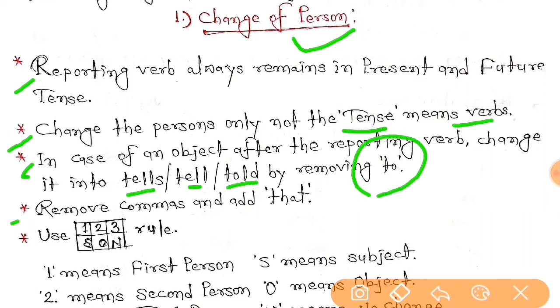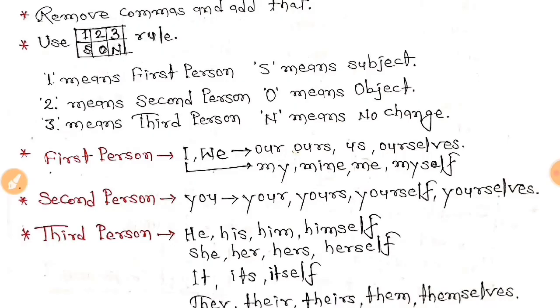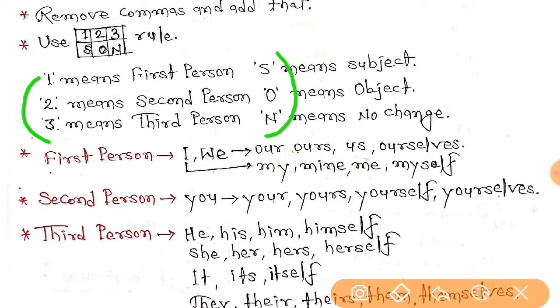The next rule tells you to remove commas and instead of that use what? That. And at last you have to use the 1, 2, 3 and SON rule. The 1, 2, 3 and SON rule we have just discussed in the first video. Here I have given 1, 2, 3 and SON, and you can understand it well by reading it out.